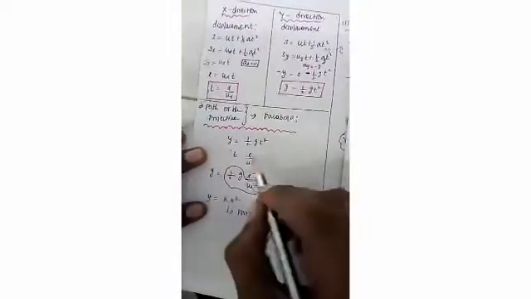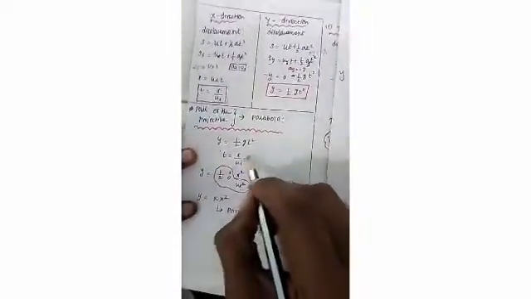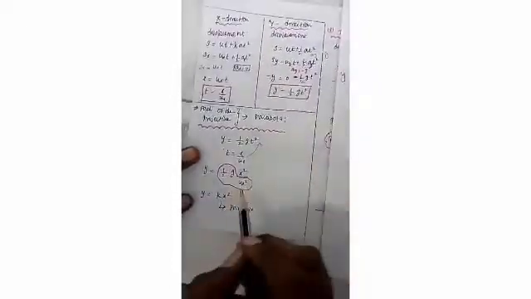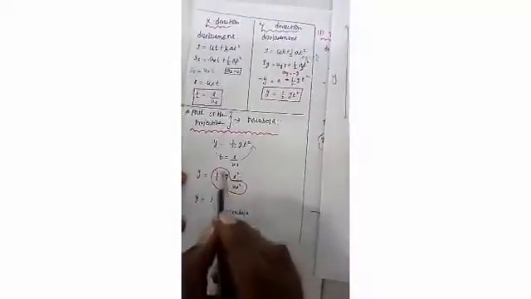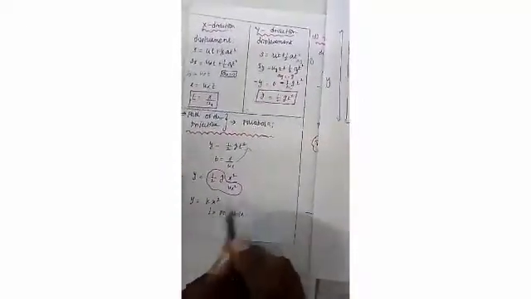Next we will find out the path of the projectile, called the trajectory. We use the equation y equal to 1 by 2 g t squared, and t equal to x divided by ux. Substituting this value in the equation, finally we get y equal to 1 by 2 g x squared divided by ux squared. Here these terms are constant, so y equal to k x squared.